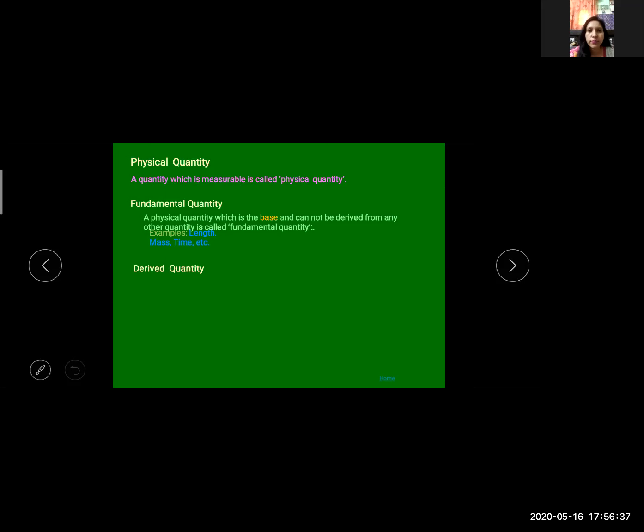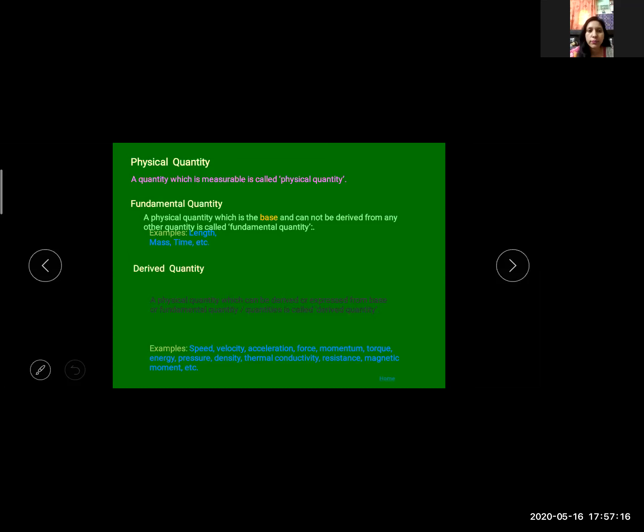Now, what are derived quantities? Derived quantities are those quantities which can be derived from fundamental quantities. A quantity which can be derived or expressed from base or fundamental quantities is called a derived quantity, which can be expressed in terms of fundamental quantities. For example, speed, velocity, acceleration, force, momentum, torque, energy, pressure, density, thermal conductivity, resistance, magnetic moment, etc. How are these derived from fundamental quantities?